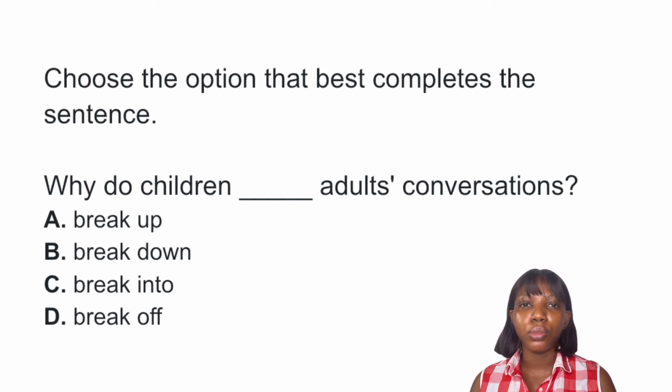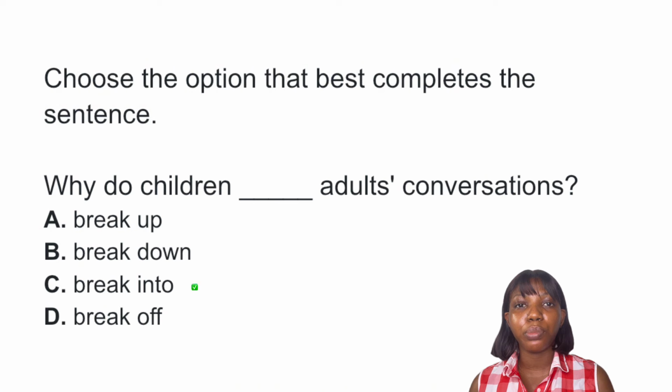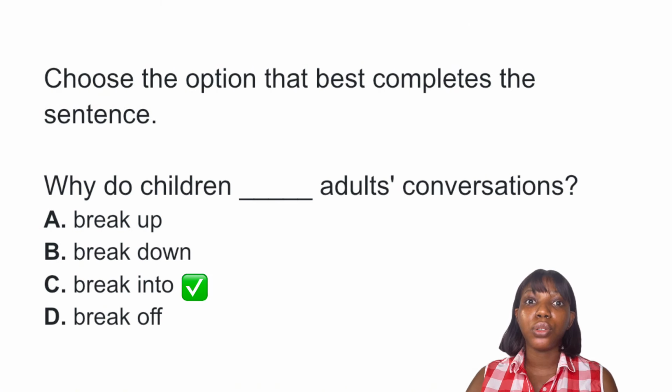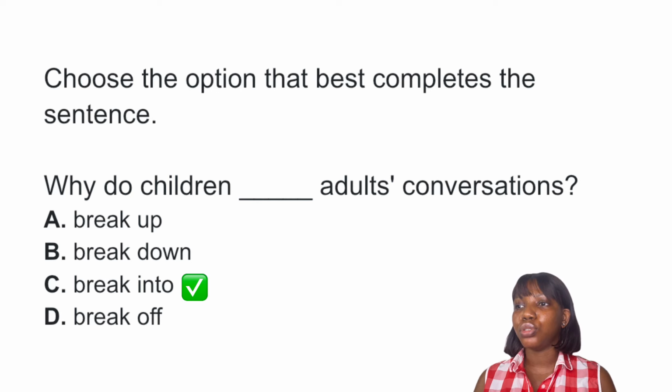Option C, break into, means to enter, right? Option D, break off, is to end completely. So the best answer to this question is option C, break into, because in this case we mean enter into a conversation, basically. So why do children break into adults' conversations? Okay, so best answer is option C, break into.